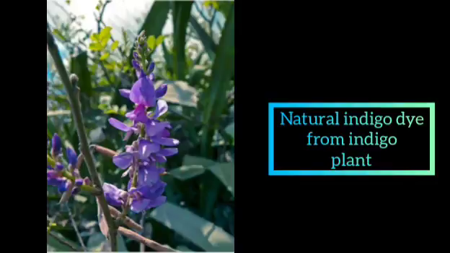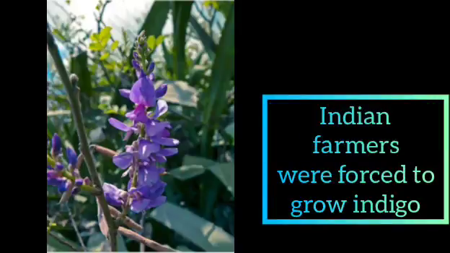They employed Indian peasants to grow indigo. Indigo was processed into dye at the planters' factories. Then the dye was exported to Europe. This system was oppressive. The Indian peasants were forced to grow the crop.